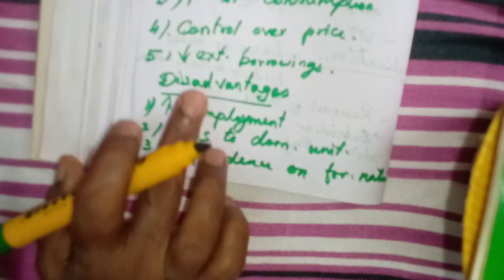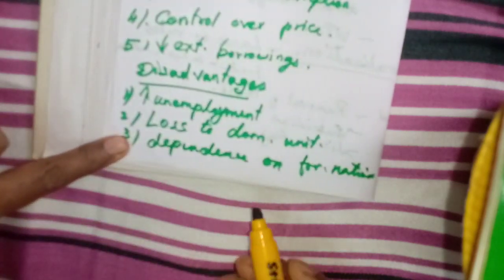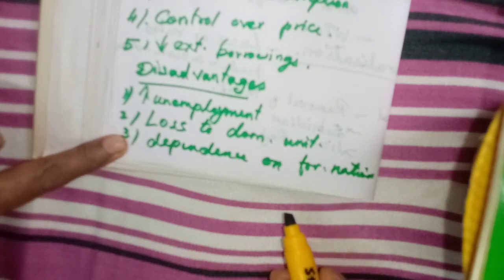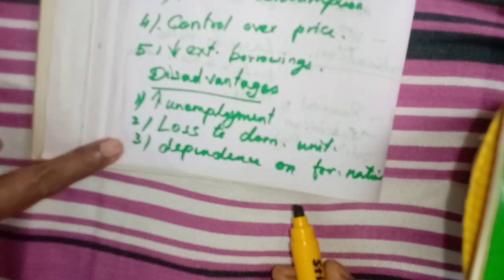First, they told us to reduce external borrowings, isn't it? But now, whom are we depending on? We are depending on the foreign nations. They have to invest. We are okay. We are just waiting for the goods that have to come. We do not know from where they are coming.